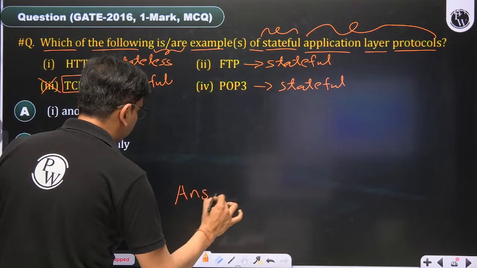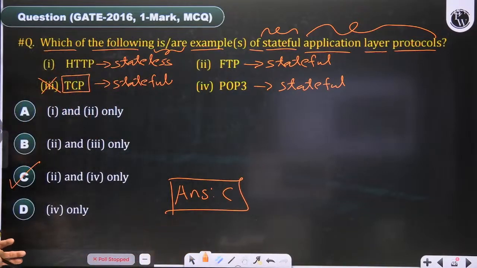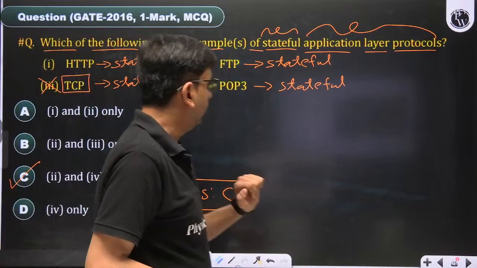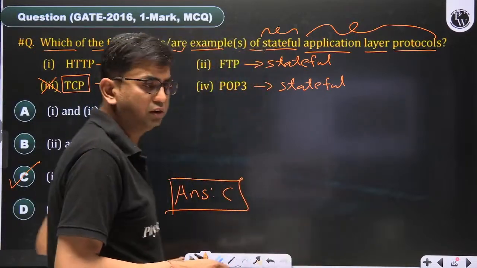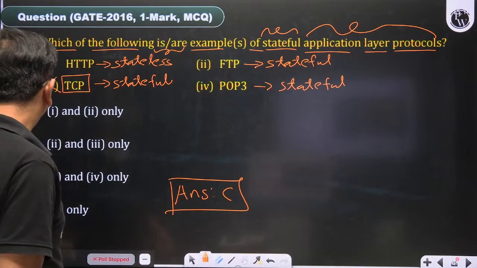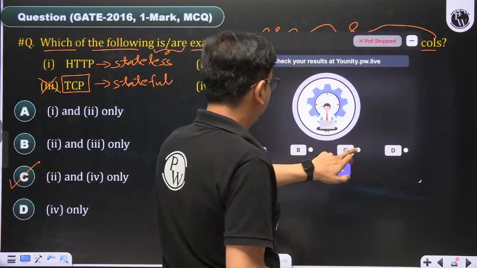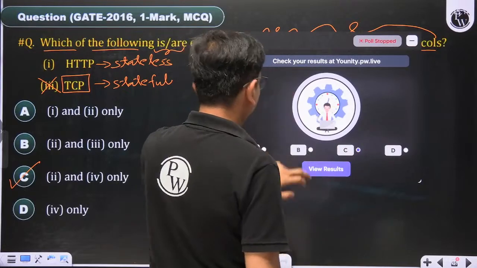The answer is C. Stateful application layer protocols: FTP and POP3. Clear? So do not choose TCP. The correct answer of this question is C, 2 and 4.